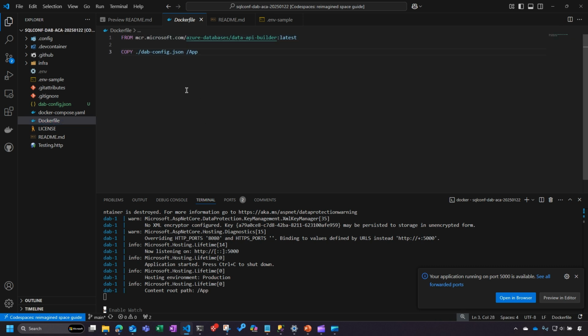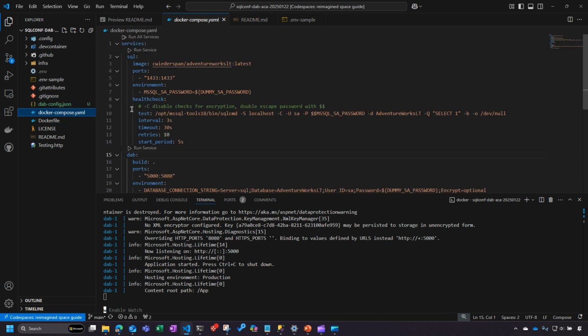This is really kind of the key point of this whole session, is that this is not hard to run a Data API Builder application inside of a container. It is literally two lines of code inside of a Docker file. The first one is just using the official Microsoft Data API Builder image that we publish. And then I am just jamming my dab config file into the app folder there.